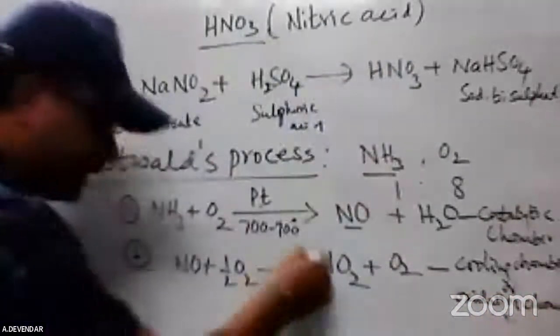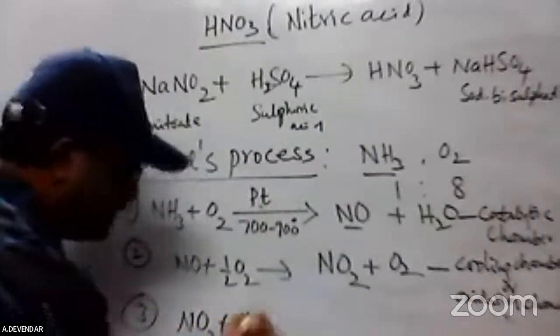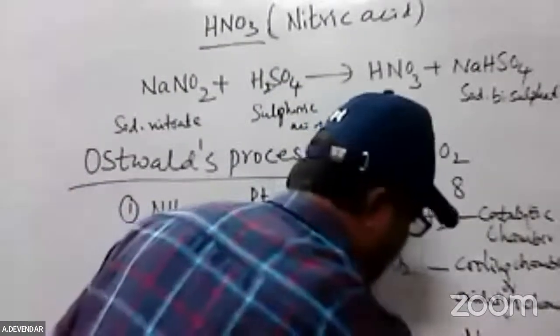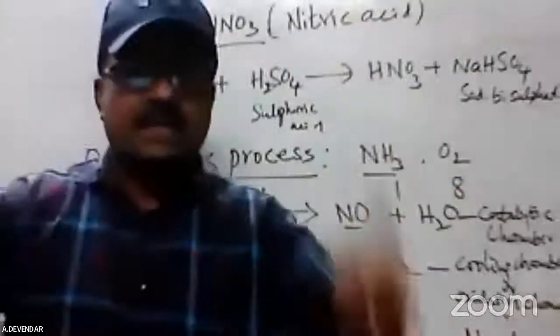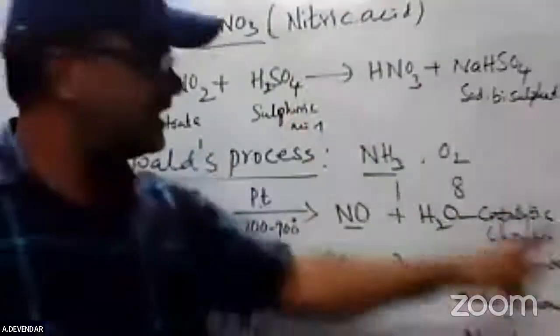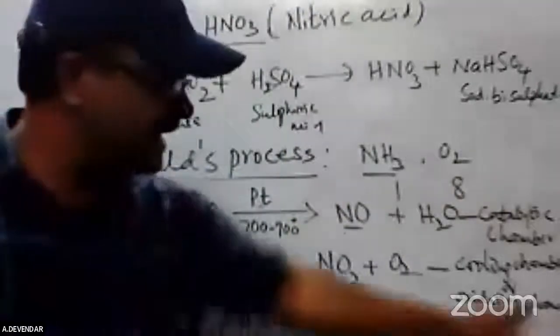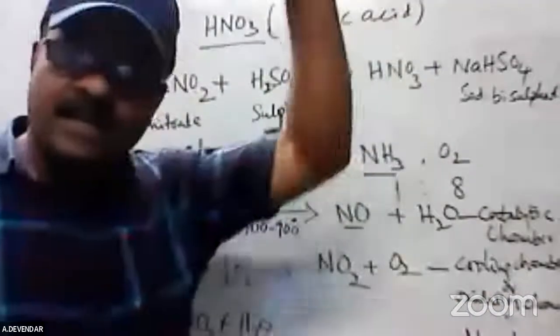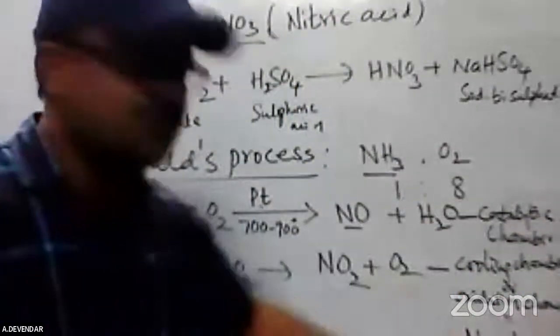Next, the third step for nitrogen dioxide is hydrolysis, which takes place in the absorption chamber. These are cylindrical vessels. There are three vessels. One vessel contains the platinum gauze sheet, which is called the catalytic chamber. Next is a chamber containing only oxygen, which is called the oxidation chamber. Another chamber has water sprayed in it, which is called the absorption chamber.